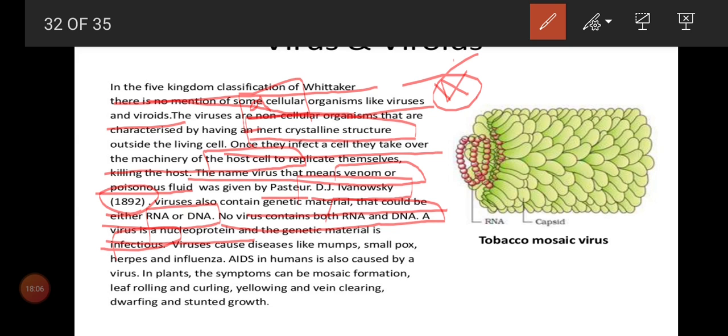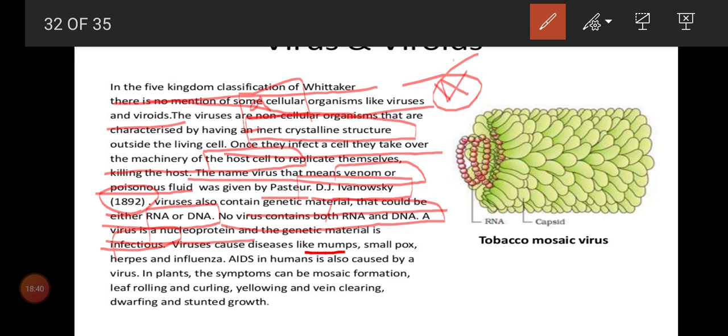Now, what is it containing? Either DNA or RNA. When it enters into the host, it won't give even a single positive effect to the human body. It will cause infection only, because it is more or less like a parasite, though not exactly a parasite, since a parasite we call living. A parasite will cause disturbance and infection in plants and animals also. Similarly, when a virus invades a human being, it will automatically cause disease. So we can call it infectious.